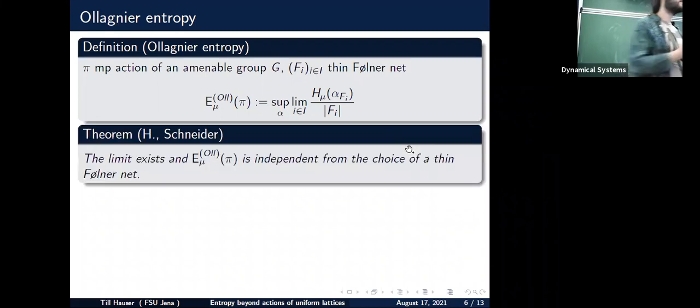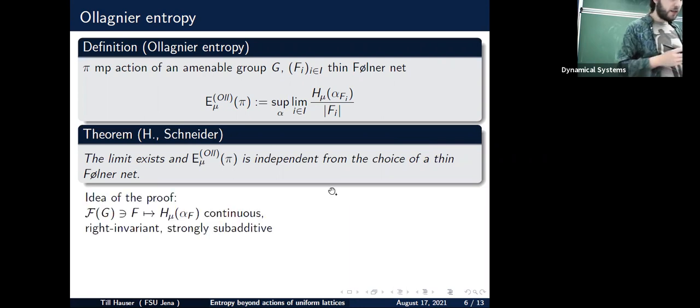And this is a theorem given by Schneider and me. And it is basically about that both works nicely. So it's independent from the choice and the limit exists. And the arguments are very much similar to the arguments given by Ollagnier in his work. So we kind of generalize techniques of his.